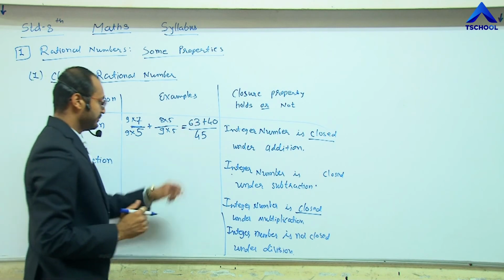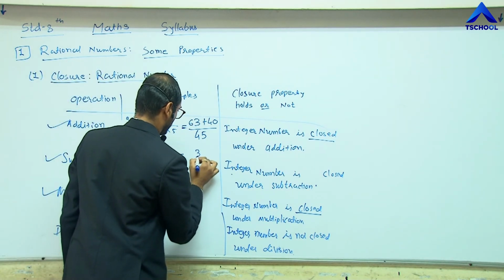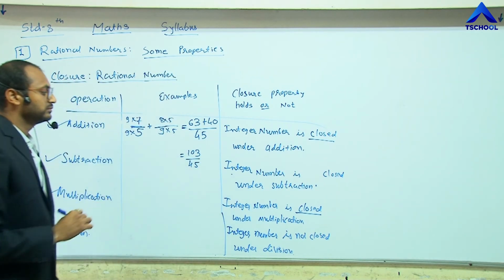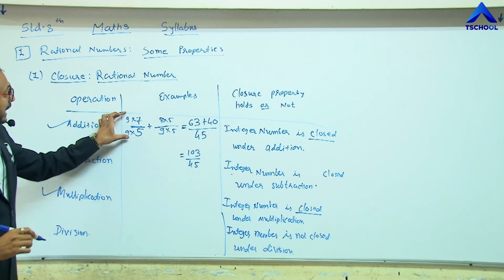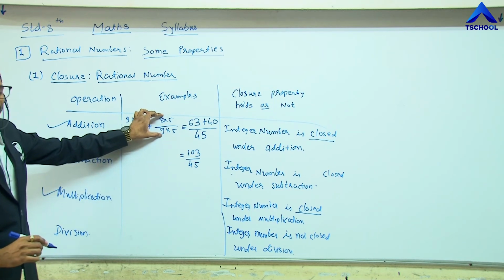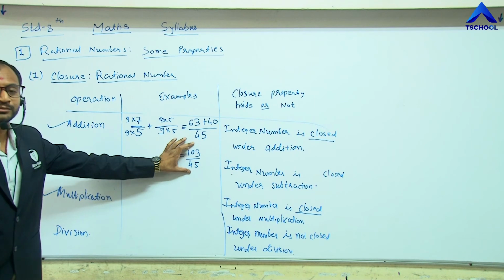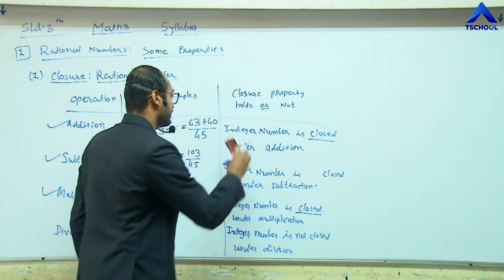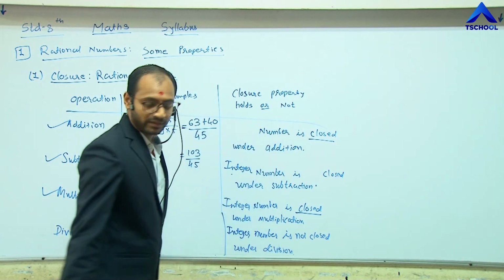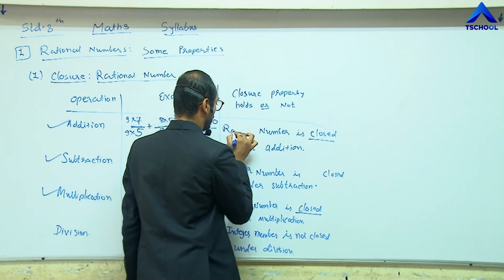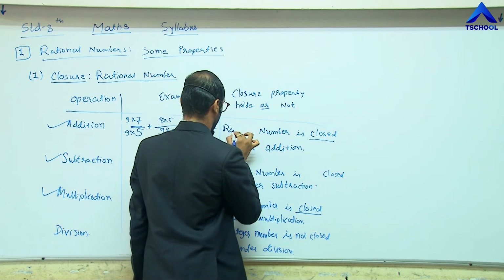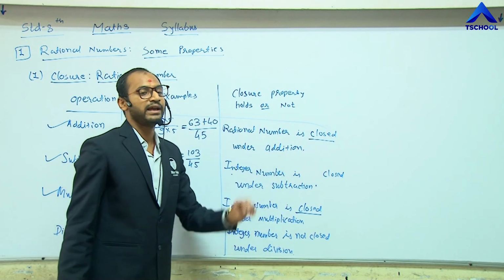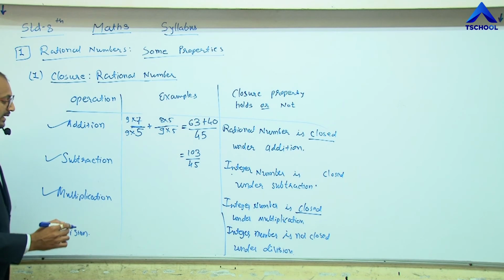Now what is this addition? 103 divided by 45. So the addition of two rational numbers results in a rational number. So we can say that the rational number is closed under addition. Let me take another example for subtraction.